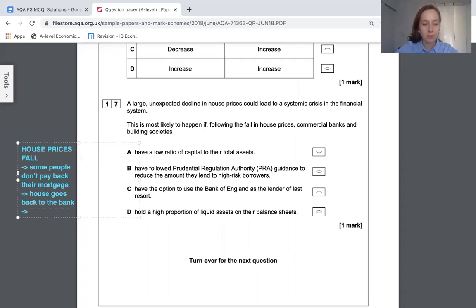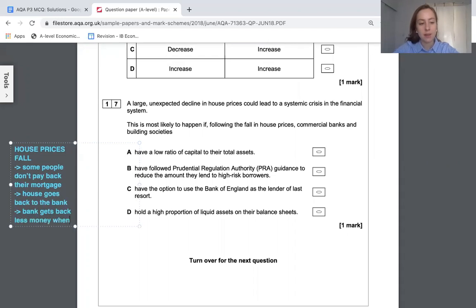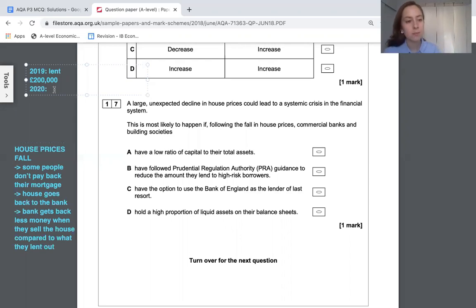But because house prices have fallen, sometimes the bank gets back less money when they sell the house compared to what they lent out. So for example, say in 2015, they lent somebody 200,000 and in 2020, they fail to pay their mortgage. So the bank grabs the house back, but house prices have fallen, maybe to 150,000.